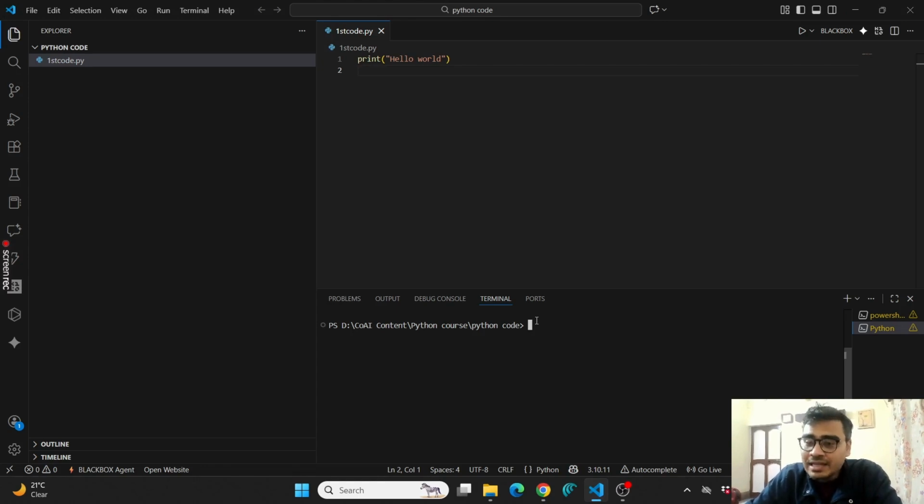Plus there is one more thing. In the terminal, to run some code, suppose I talk about numpy and pandas, these are two data libraries, right? In order to use them, we need to install them. That's what we do even on our laptops or mobile phones. We always download the app or software and install it. Similarly here also, in order to run these libraries, we need to first install them in the ecosystem. So where do we do that? In the terminal. So here I will write some command to install the libraries.